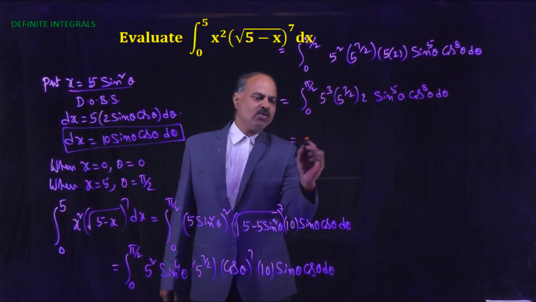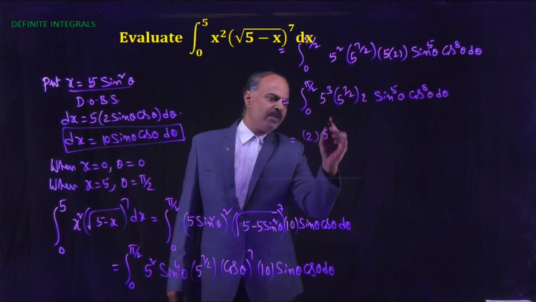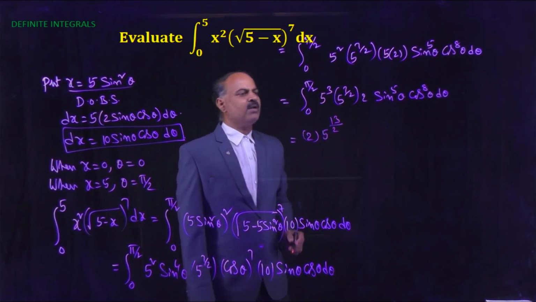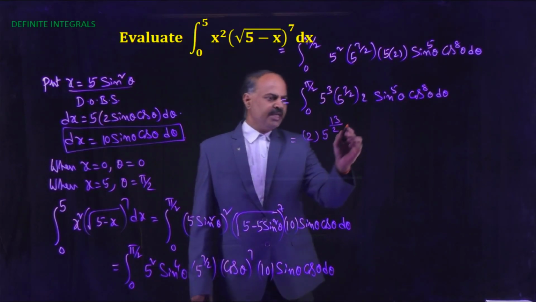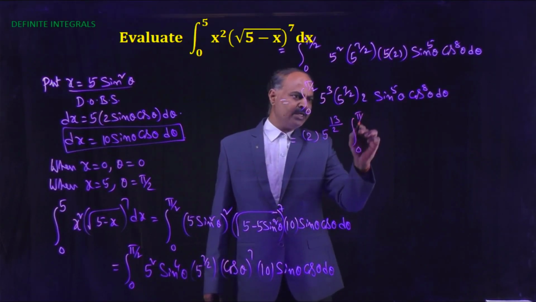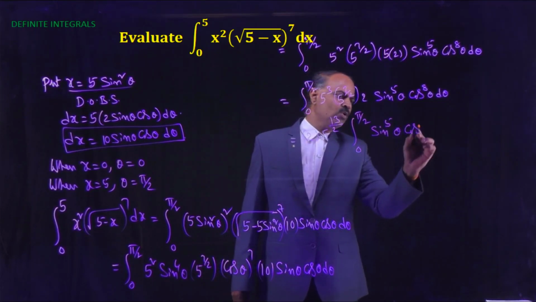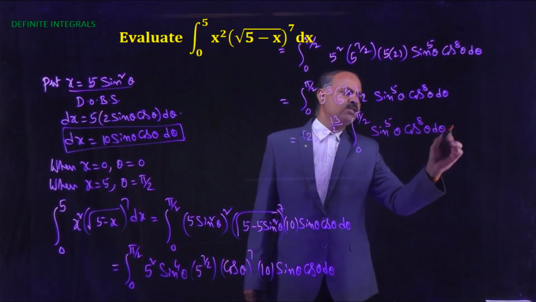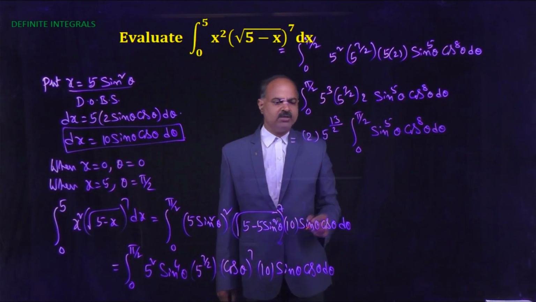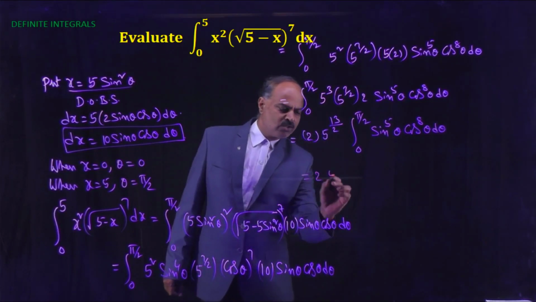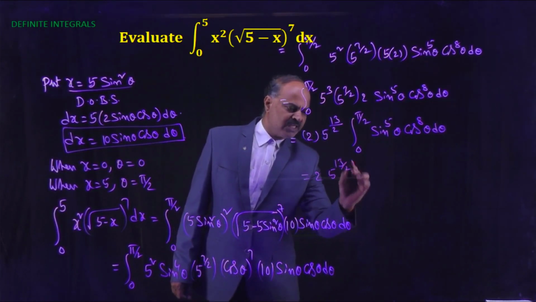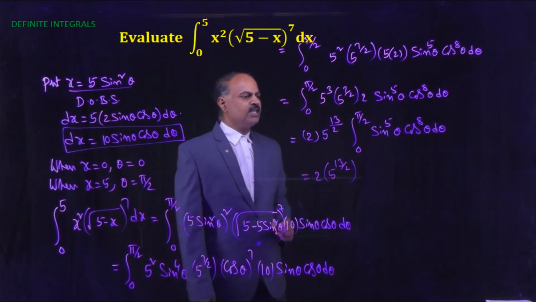Now this equals 2 into 5 power 13 by 2 into the integral from 0 to pi by 2 of sin to the power 5 theta into cos to the power 8 theta d theta. Now this equals 2 into 5 power 13 by 2 times this integral.